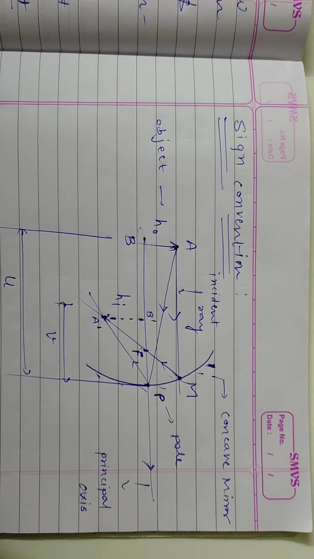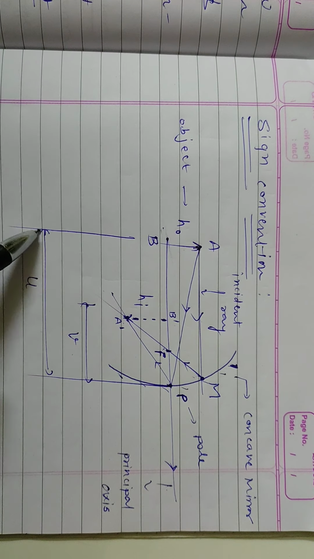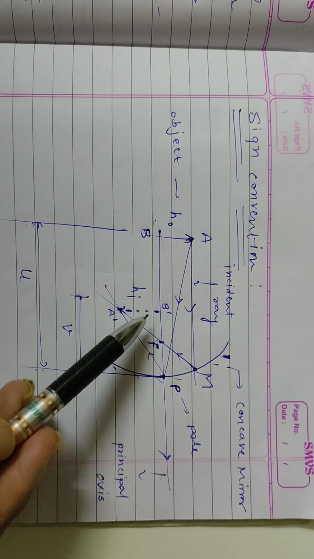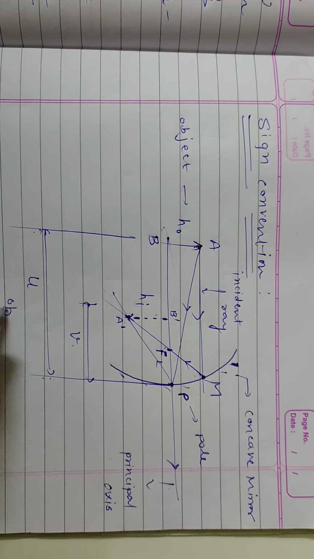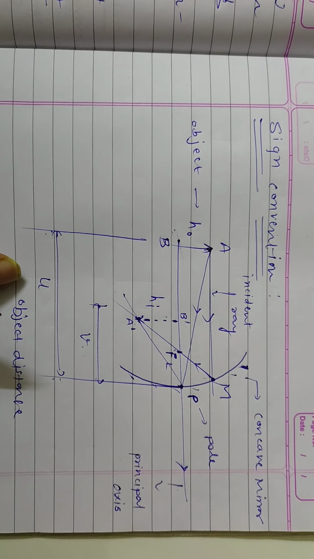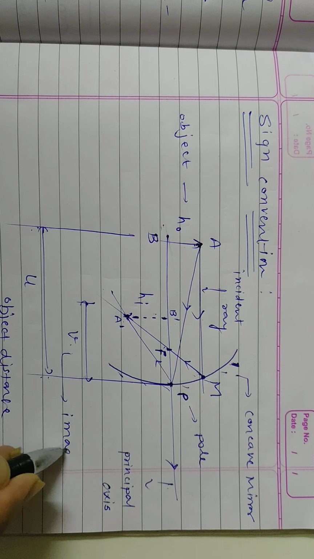From this point, the most important thing is what? That is the object, and the object distance from the pole is u and the image distance from the pole is v. That one is the object distance. u is denoted for object distance and v is denoted for image distance.